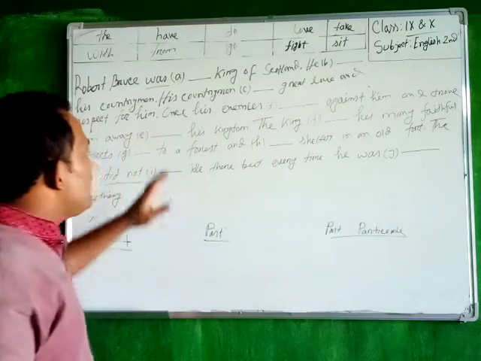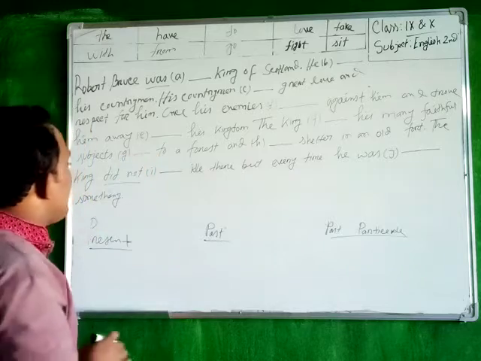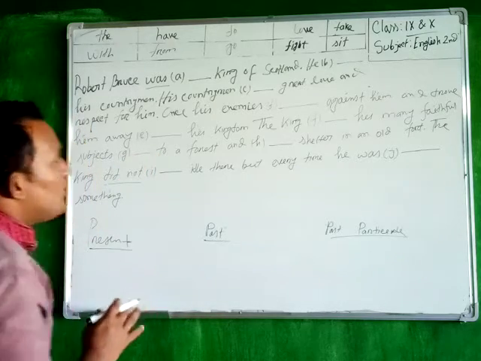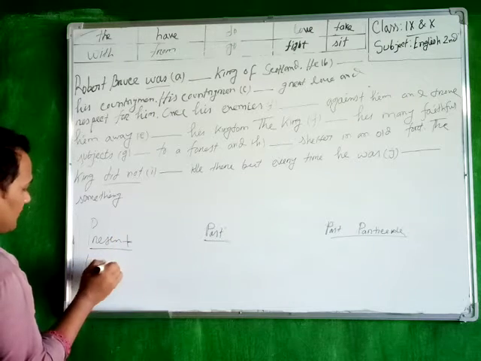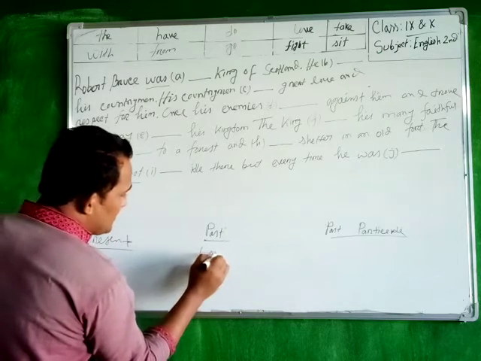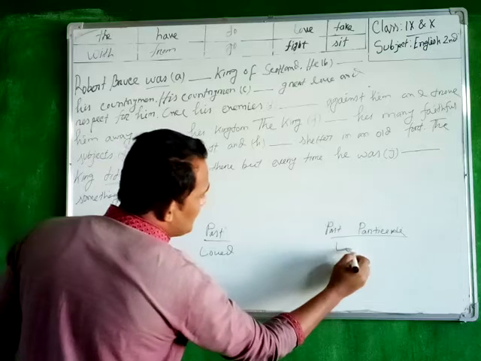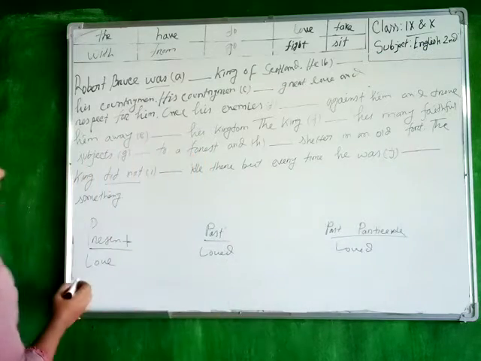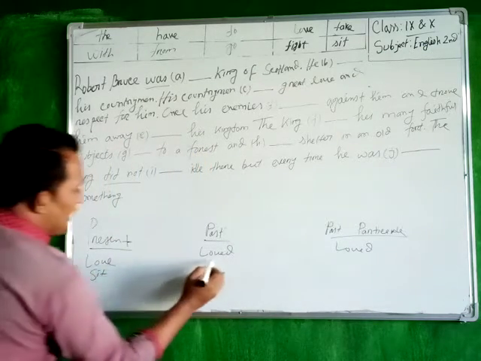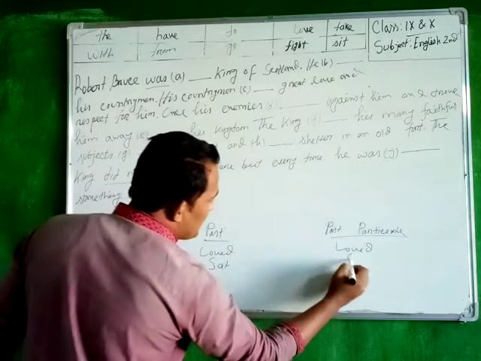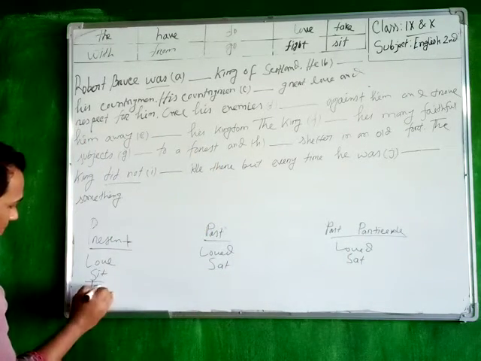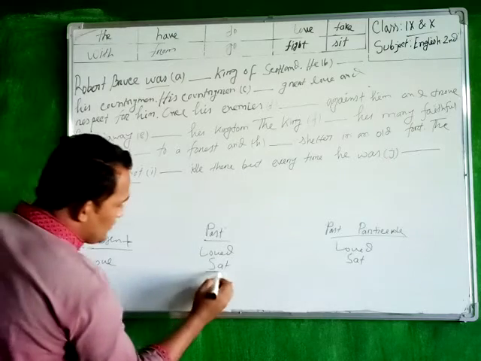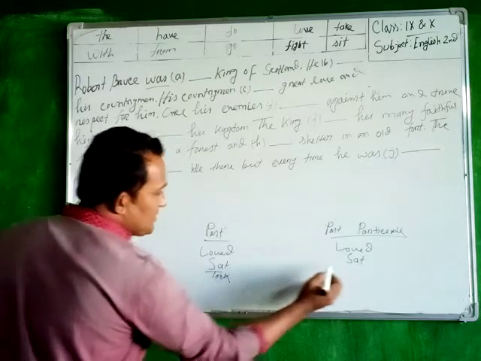So here we should use past form of the verb or principal verb. So if I look at verb love, past form will be loved, past participle also loved, and sit, past form sat, past participle sat, and take, past form took, past participle taken.